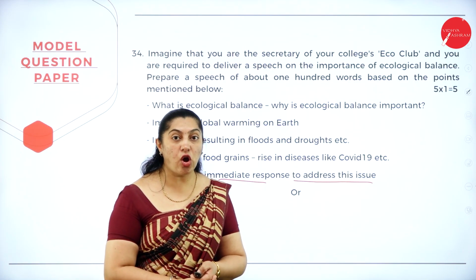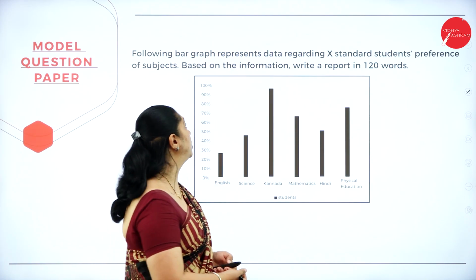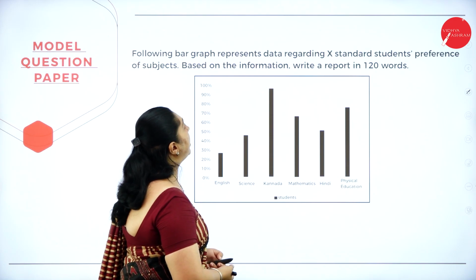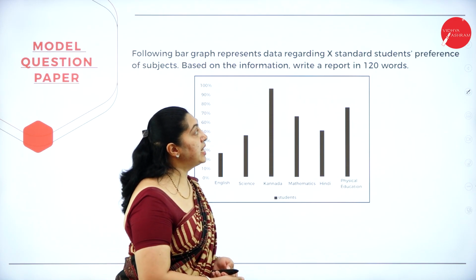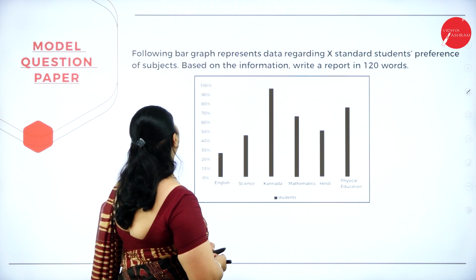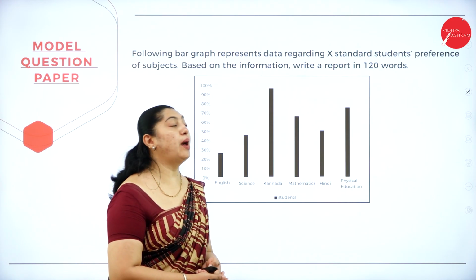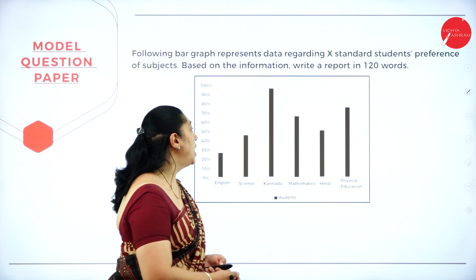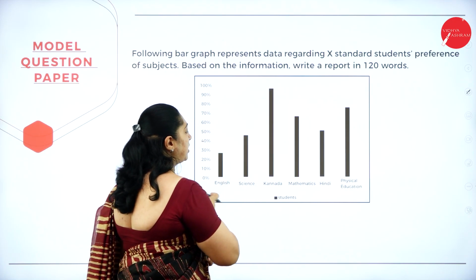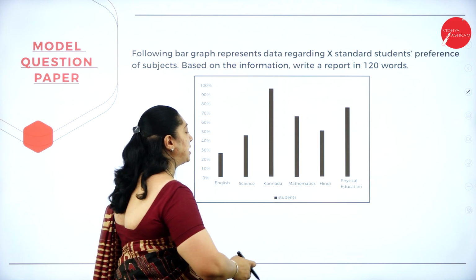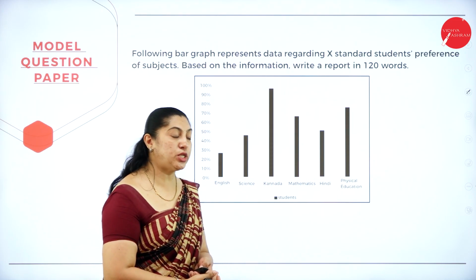For this, you have an option to write a report. The following bar graph represents data regarding 10th standard students' preference of subjects. Based on the information, write a report in about 120 words. So here they have given the percentage. Here you can see the subjects and the shaded one will be the students.